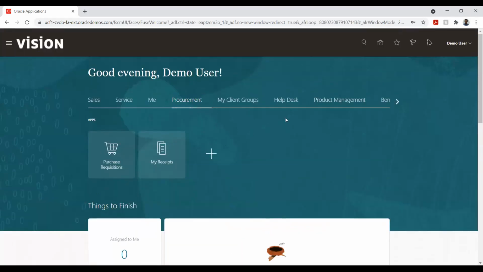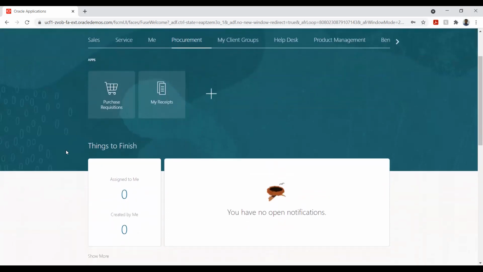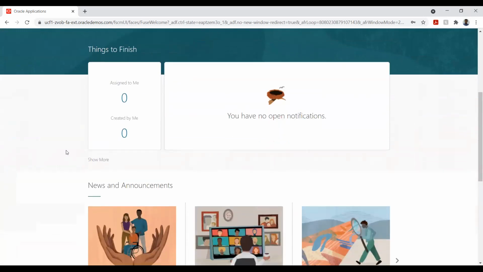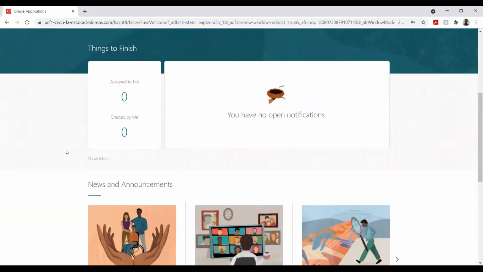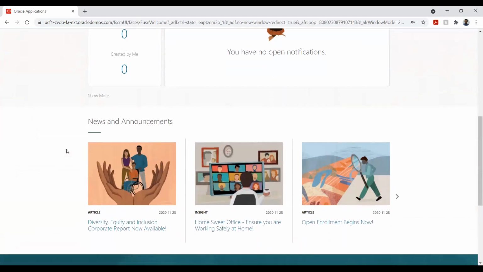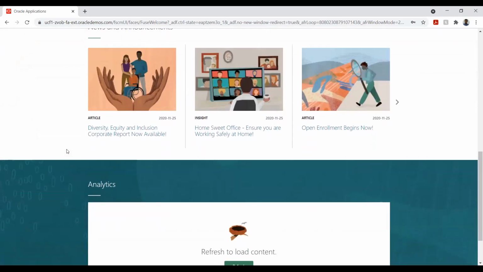Okay. Can you see my screen? Yes. So this would be our landing page, where we have a few tiles that show the immediate actions and other things. If you come down, this is a practice instance, so we will not have things configured because this will get refreshed on a weekly basis.